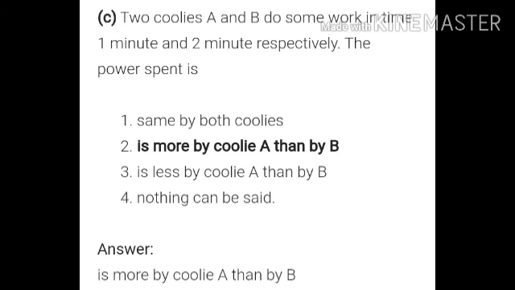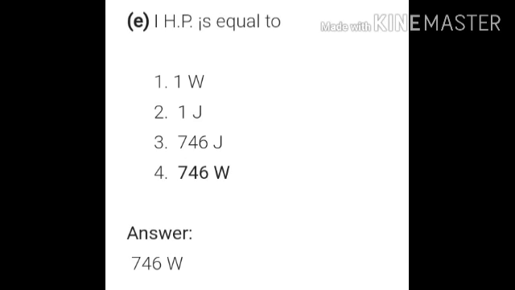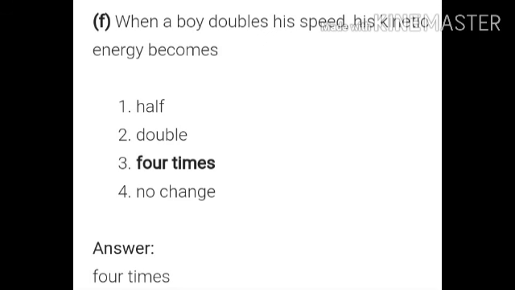Now see number 2, coolies A and B do some work in time 1 minute and 2 minutes respectively. The power spent is, yes, more by coolie A than by coolie B. Now the next question is, 1 horsepower is equal to, yes, 746 watt.